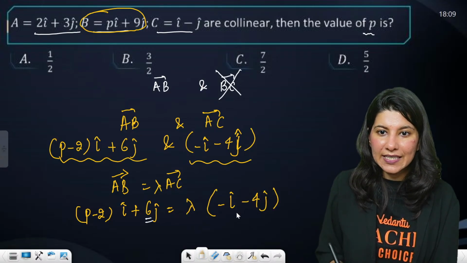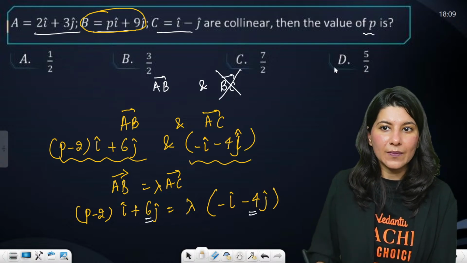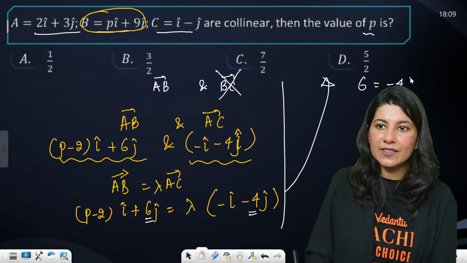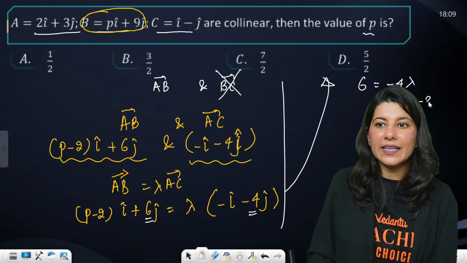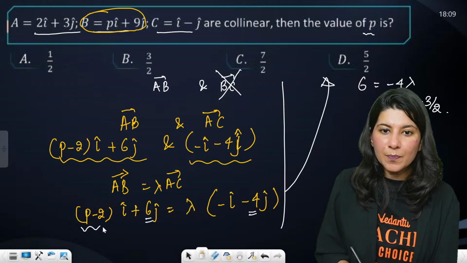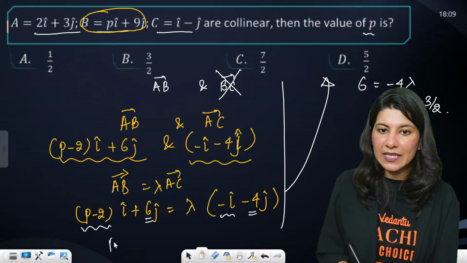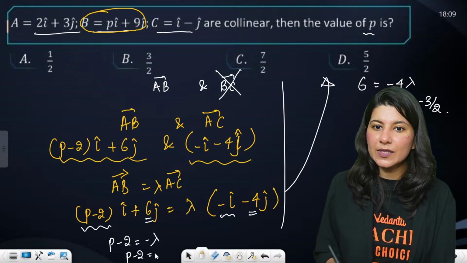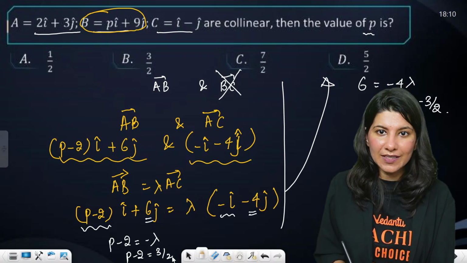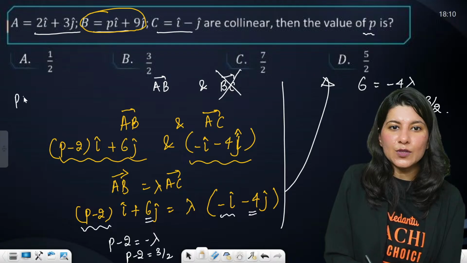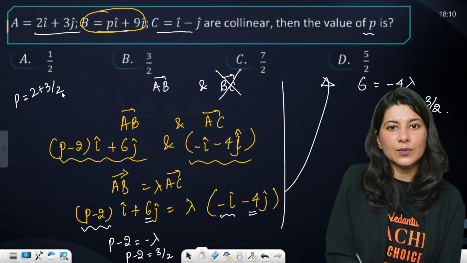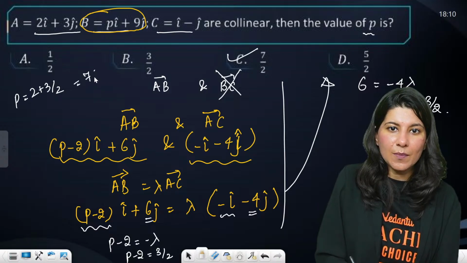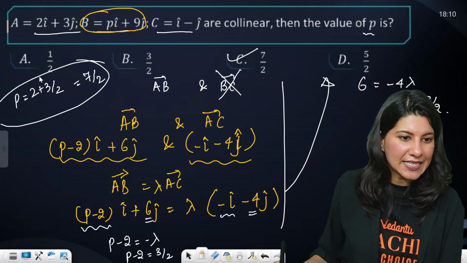Now clearly if you compare, you will realize what will happen. So 6 equals minus 4 lambda, so lambda is minus 3 by 2. And here P minus 2 and minus lambda will be equal. P minus 2 equals minus lambda, so P minus 2 equals 3 by 2. So P will be equal to what? 2 plus 3 by 2. 2 twos are 4 plus 3, 7. So this is 7 by 2. Tell me, is it clear or not?